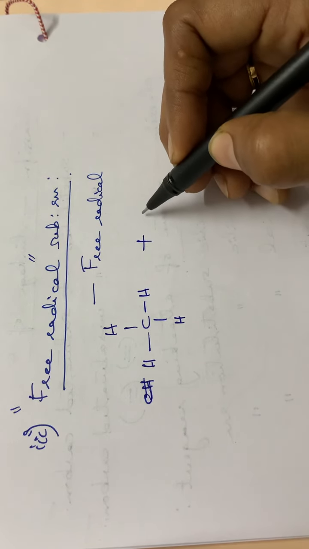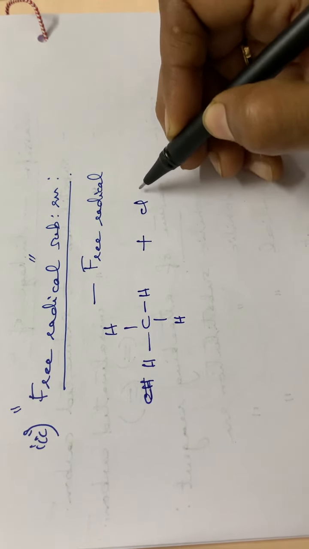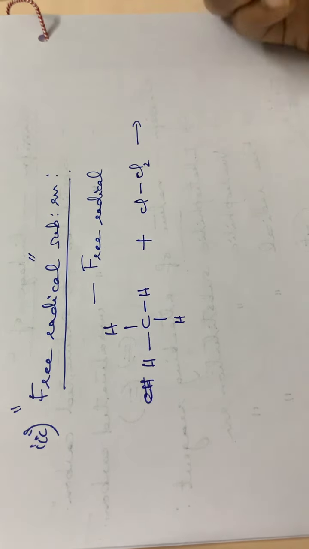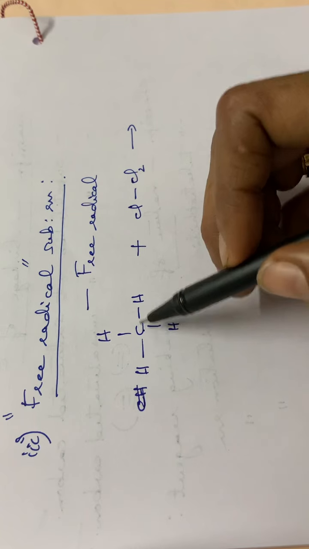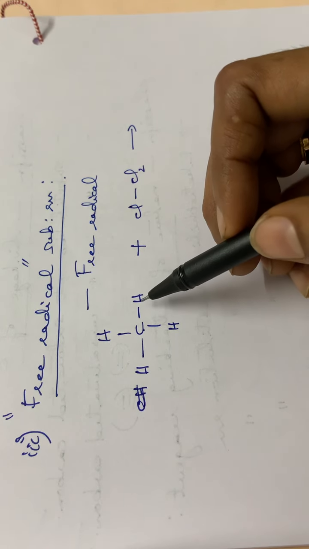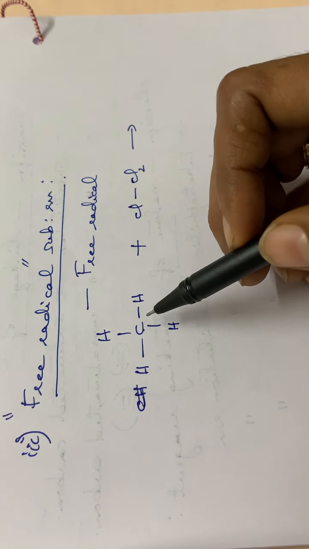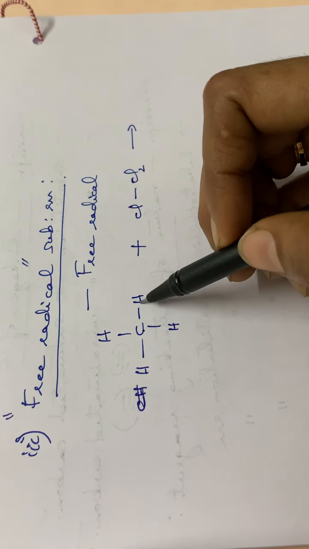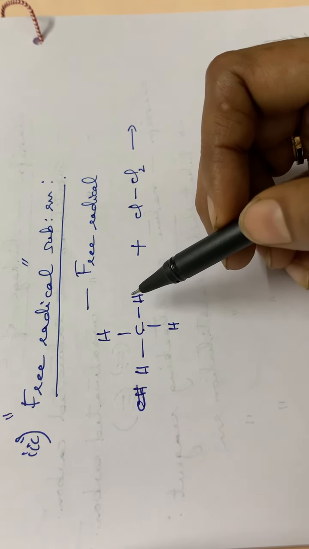Plus the attacking species is a free radical. That means, for example, I am writing it as a Cl2 molecule. Okay. See here, this carbon and hydrogen both have a very small electronegativity difference.